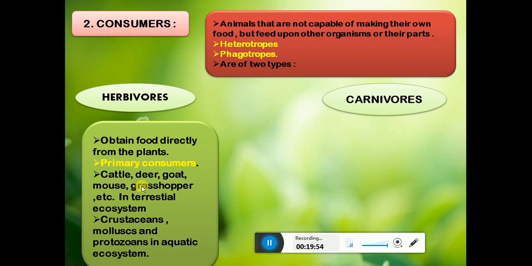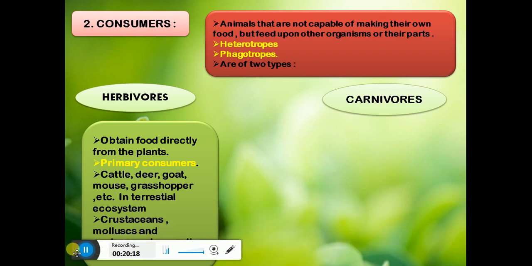These all are primary consumers in the terrestrial ecosystem, while crustaceans, mollusks and protozoans are primary consumers in the aquatic ecosystem. Now this shows that the various ecosystems have their various consumers, producers and decomposers, which we will learn about in detail in the further lectures.